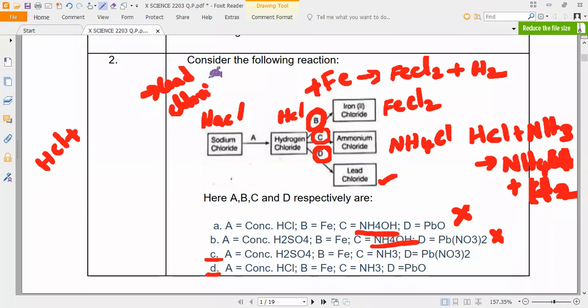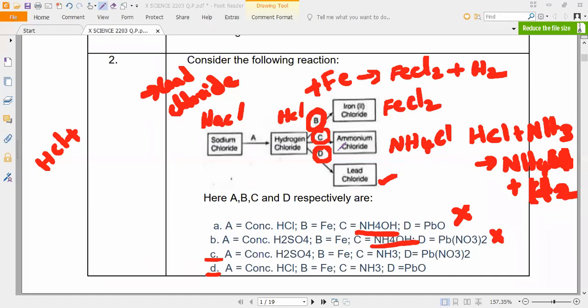As we know, with dilute acid, lead won't react. It was studied only recently. Correct? Arvind, are you there? Arvind asked me, sir, why does lead react only with concentrated HCl? Do you remember? The tabular column. Do you want me to display the tabular column? Do you have it or not? Yes, sir.